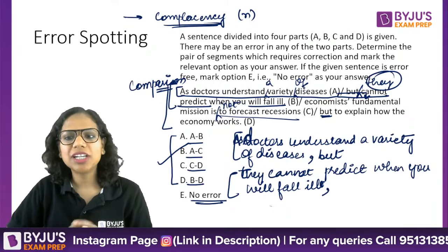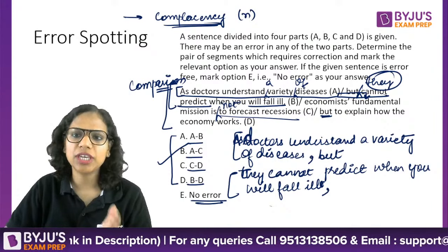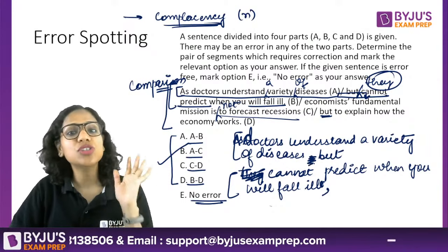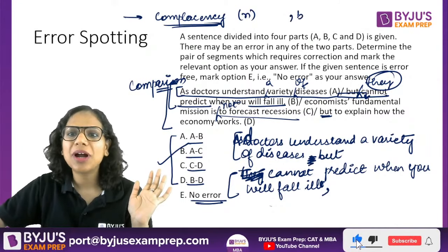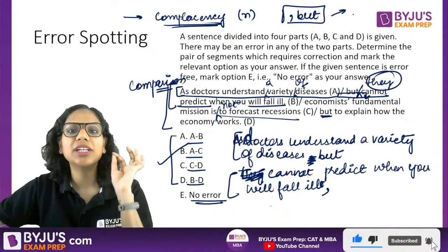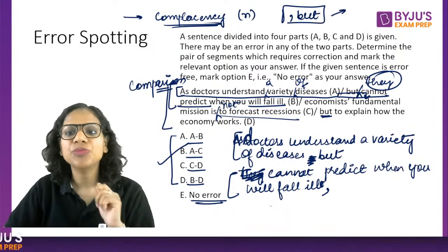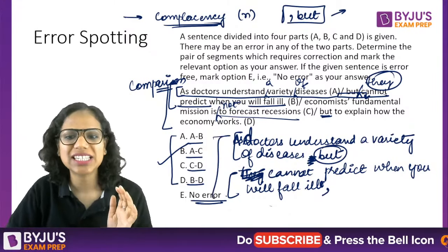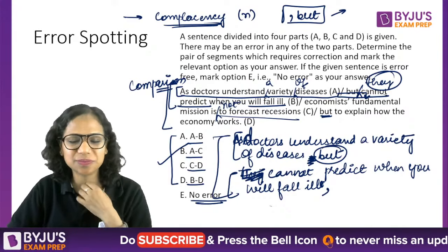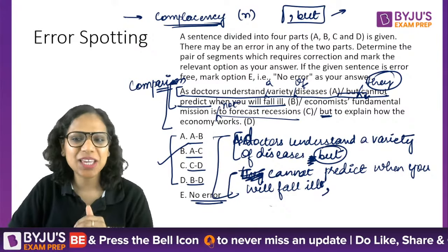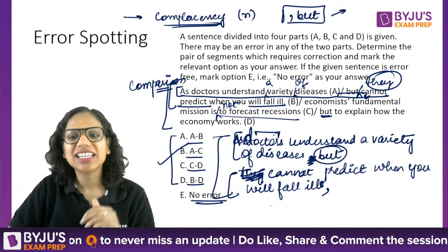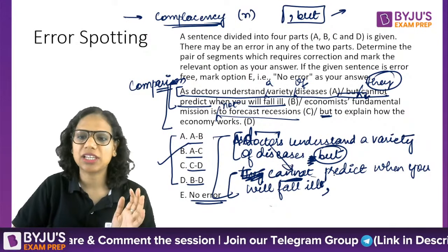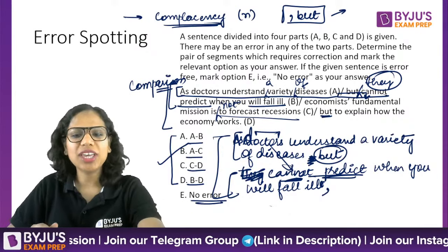However, it's quite possible that I don't want to keep them as independent clauses. So what do I do then? I just delete this they, and remove this comma. Now this comma is not required. The comma-but structure was required when they were two independent clauses, when they were two separate sentences. Now the but will suffice. So even this is correct. I have just deleted this they because doctors clarifies who cannot. Doctors is a subject that works for this verb as well, cannot predict. Okay.